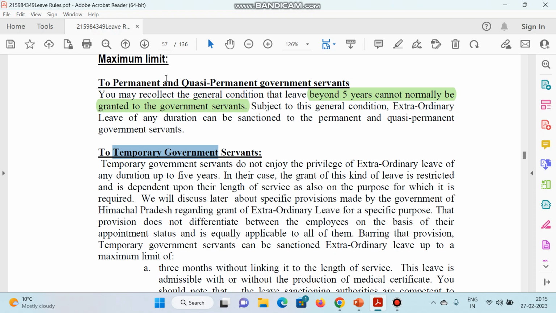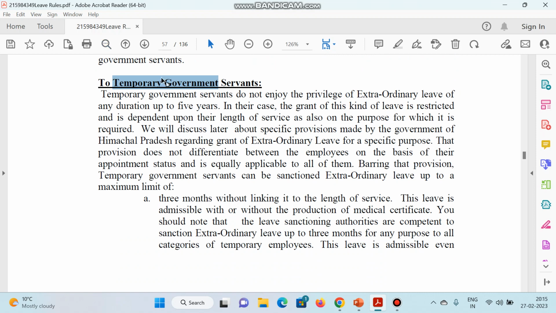Let's see, in case of permanent or quasi-permanent government servants. Now, you may recollect the condition that leave beyond 5 years cannot normally be granted to government servants. Subject to this condition, EOL of any duration can be sanctioned to the permanent and quasi-permanent government servants. In case of temporary government servants, they do not enjoy the privilege like EOL up to 5 years. In their case, the grant of this kind of leave is restricted and is dependent upon the length of service, पे वो depend करेगी, and the purpose for which it is required. So it has specific grounds.